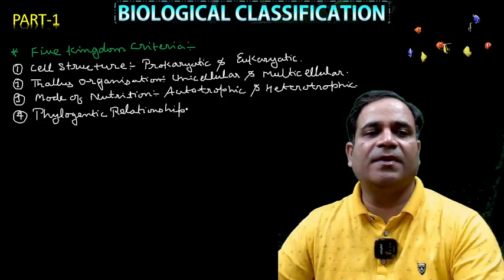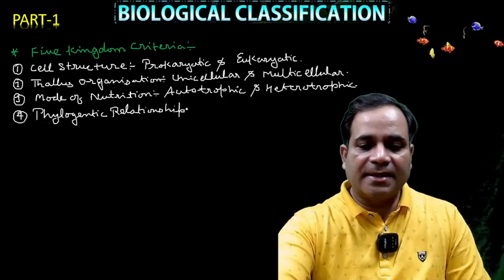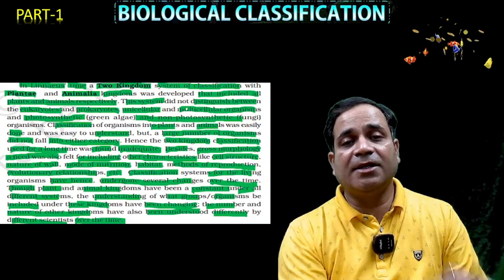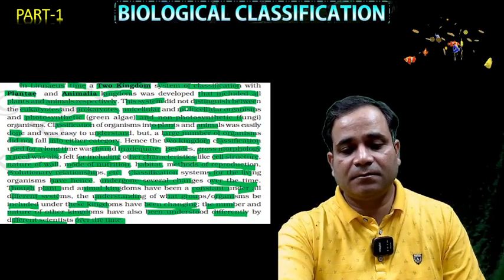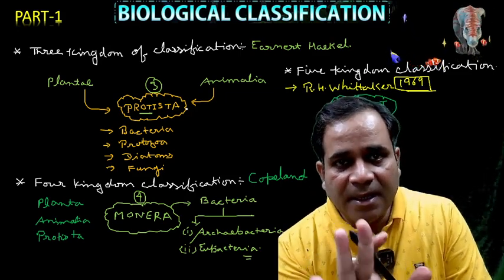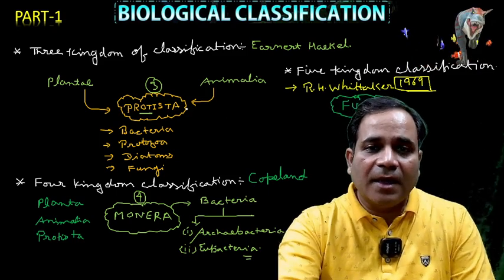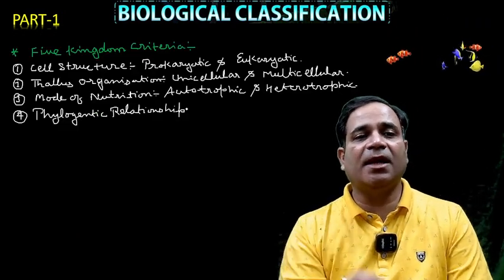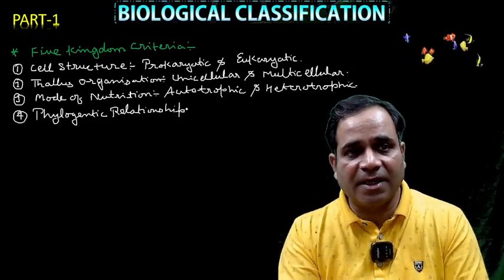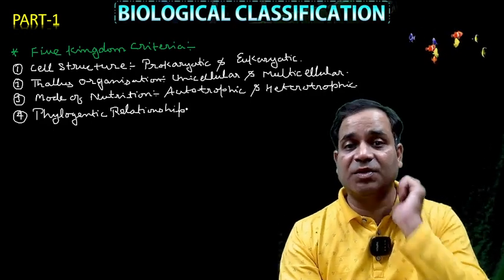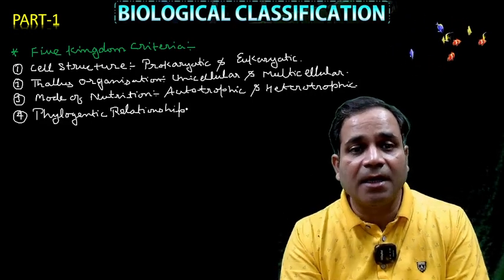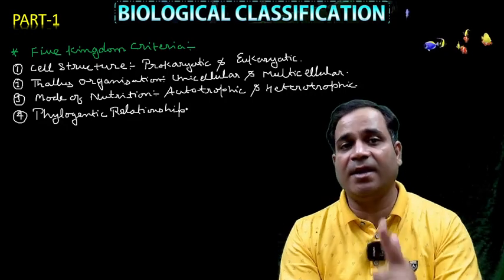Let's see first. The name of the scientist is R.H. Whittaker. In this very slide, R.H. Whittaker in 1969 gave the five kingdom classification. Am I right? He added the kingdom Fungi. Now, what criteria did R.H. Whittaker use for that classification? The number one criterion is cellular structure, that is, prokaryotic and eukaryotic.